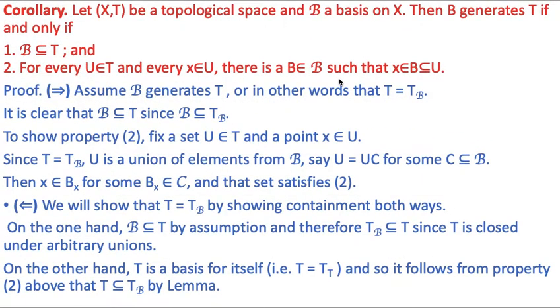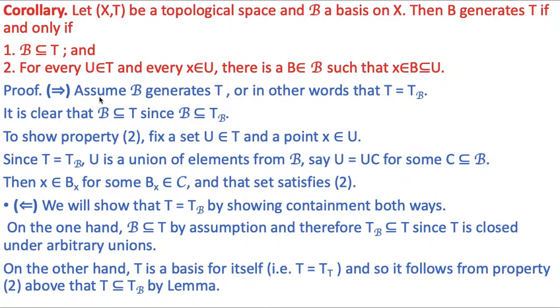Now we have the corollary. Let (X, T) be a topological space and B a basis on X. Then B generates T if and only if B is a subset of T and for every U belonging to T and every x belonging to U, there is a B belonging to B such that x belongs to B, which is a subset of U.